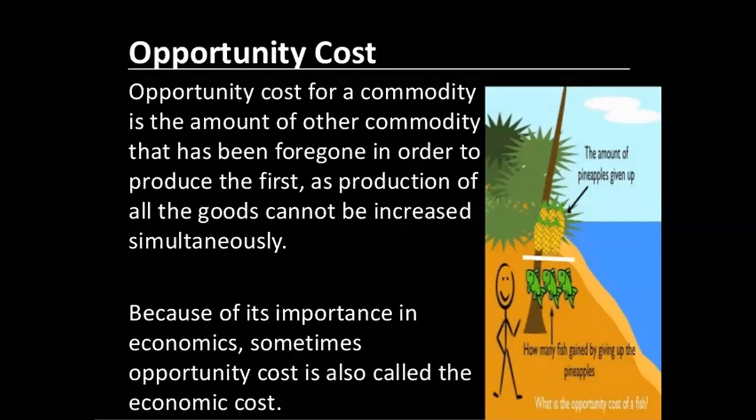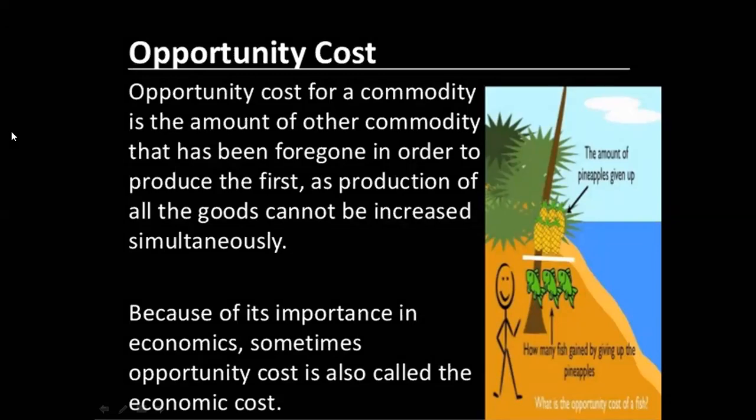That means opportunity cost for a commodity is the amount of other commodity that has been foregone in order to produce the first, as production of all the goods cannot be increased simultaneously. Because of its importance in economics, sometimes opportunity cost is also called the economic cost. We sometimes call it economic cost due to this only. Clear? Now let's move further.